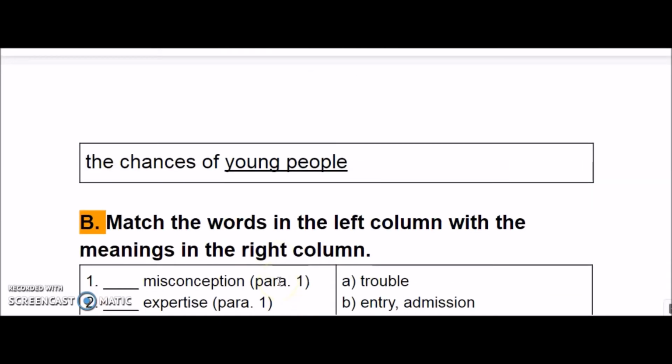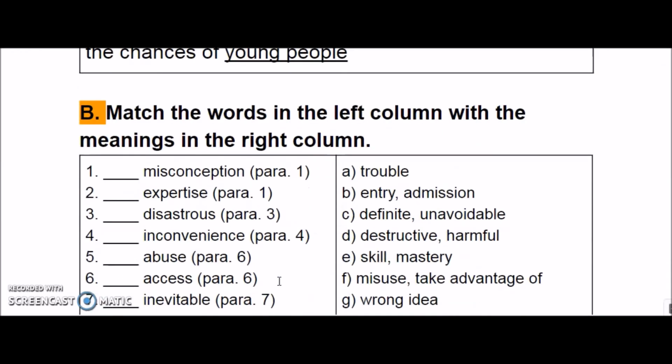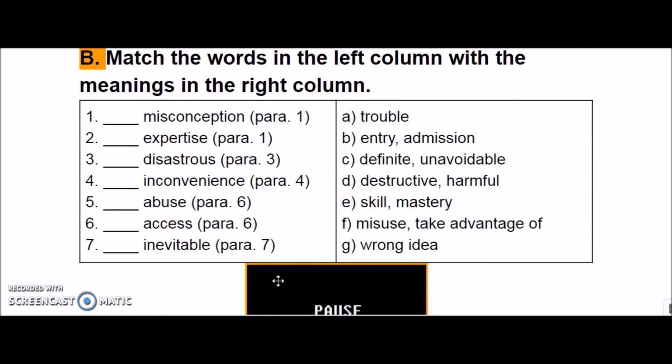Okay, let's have a look at B1. In B1, we will see some vocabulary, and I believe you already know all of them because we studied them, right?